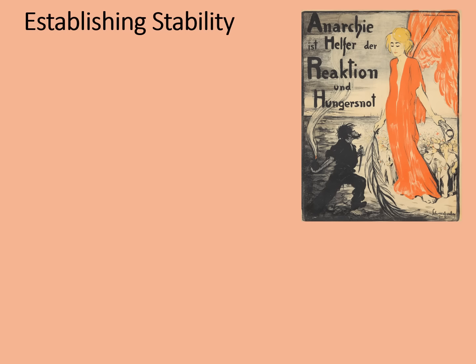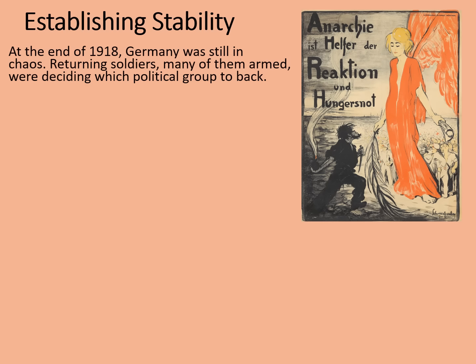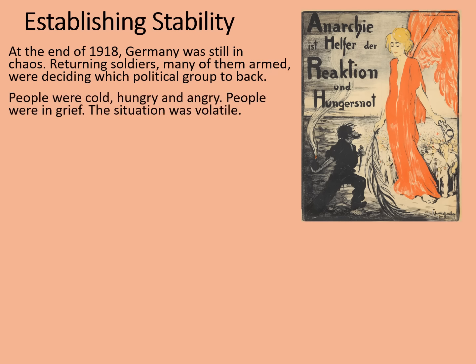There was a huge challenge establishing stability in Germany at this time. At the end of 1918, Germany was still in chaos. Returning soldiers, many of them armed, were deciding which political groups they wanted to back. People were cold, hungry and angry. People were also tremendously in grief. The situation was volatile. Ebert acted quickly.